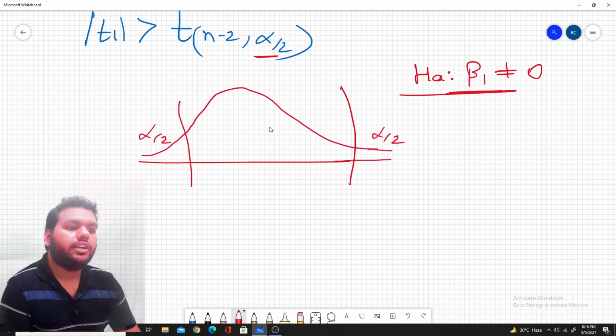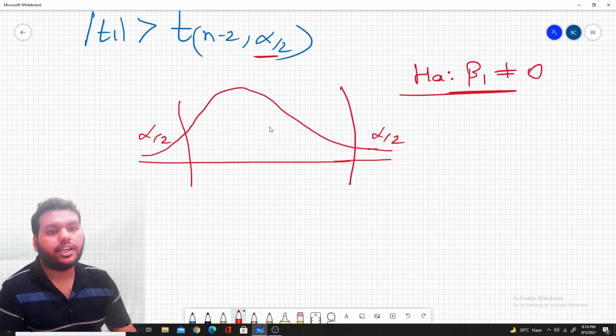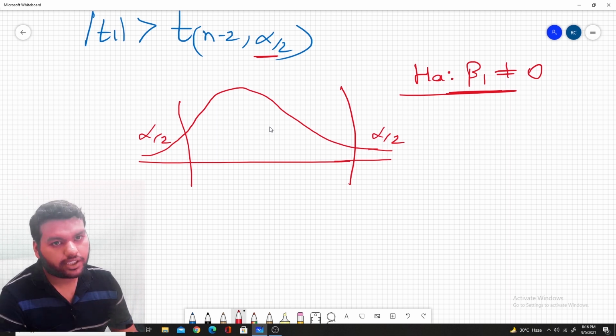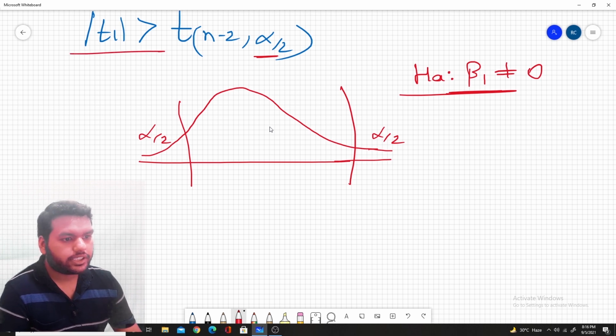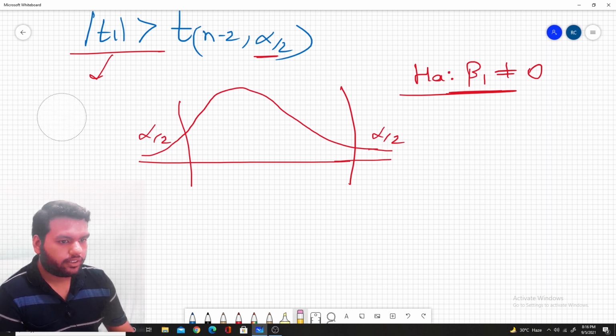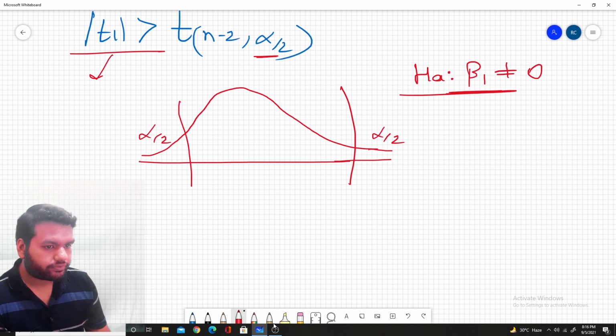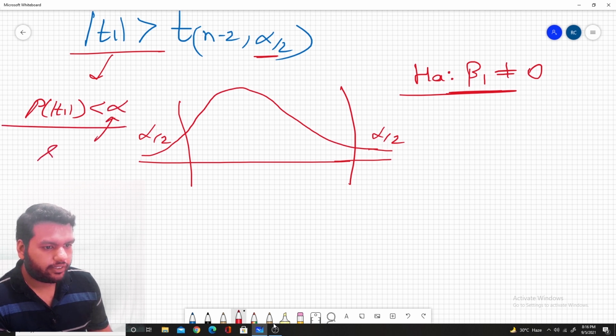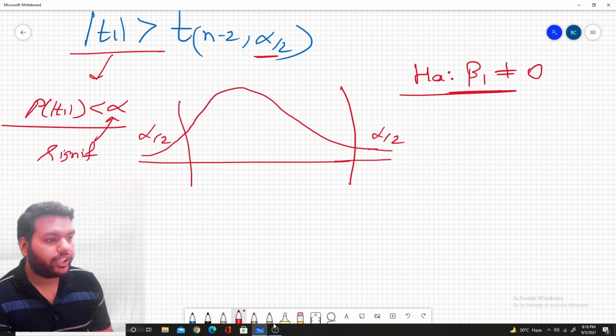And if our value of mod of t1 is greater than this, we are rejecting the null hypothesis. That means we are assuming there is some relationship. Also, this expression equivalently we can write with the help of the p value: p of mod of t1 should be less than alpha, where alpha is your significance level. And already I explained why we are taking alpha by 2 here. This is the significance level.